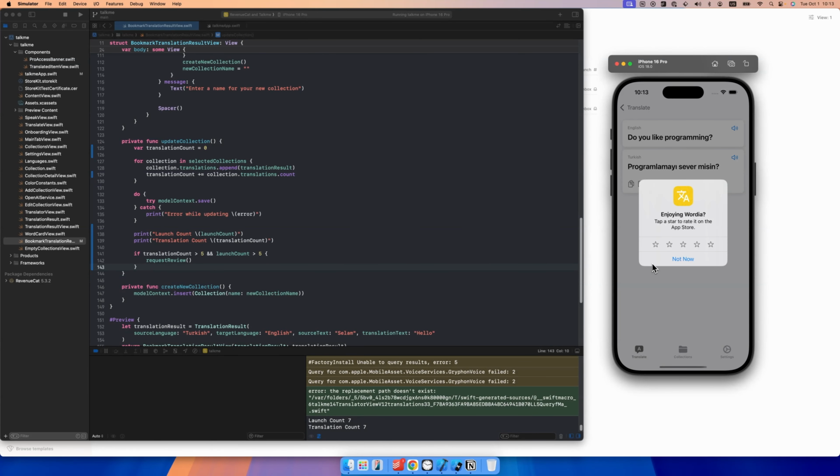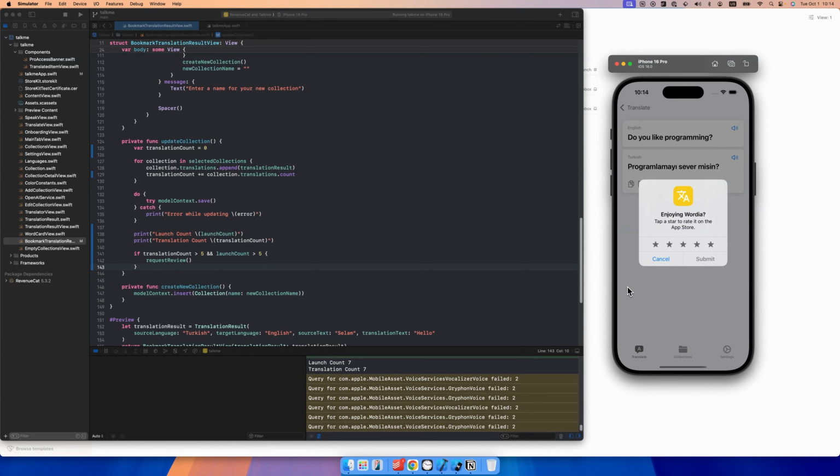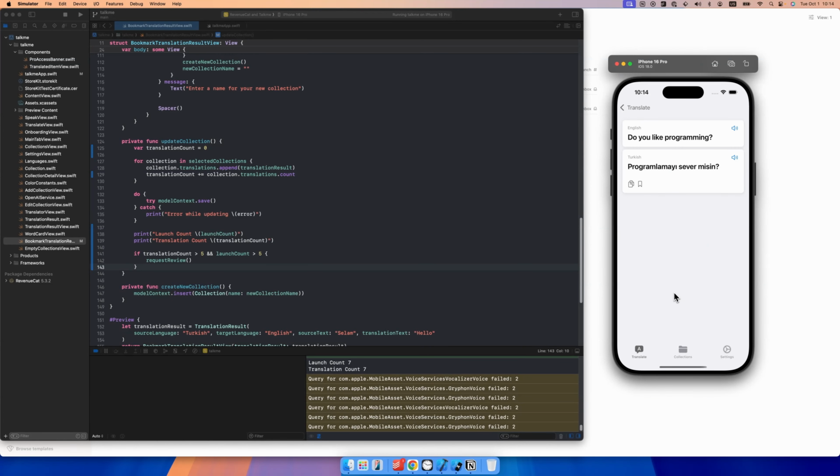Okay, that's cool. It works. We don't have the submit button because it works in the simulator. That's fine. It seems it works, which is cool. So this is actually the way to ask the user for a review.